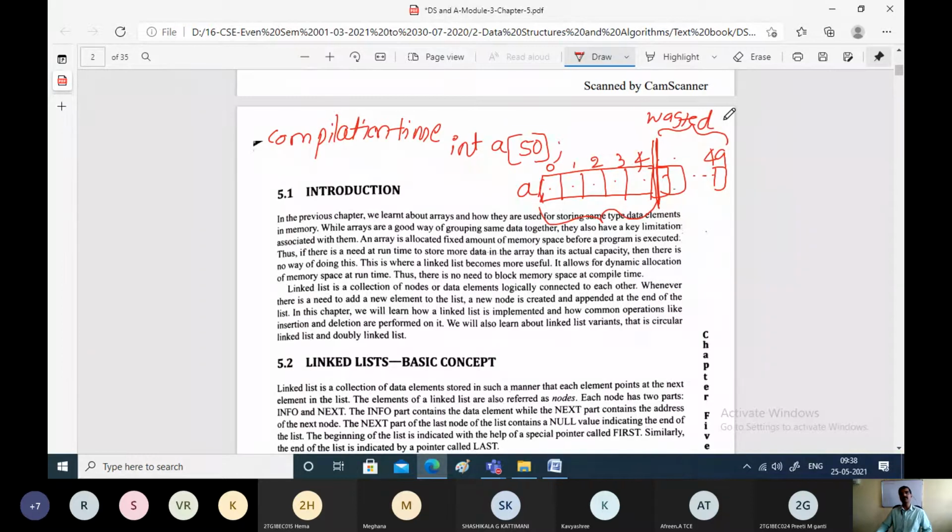Why? Because we have reserved 50 blocks of memory locations and we are using only 5 memory locations. So the remaining 45 blocks will be wasted unnecessarily. That is another disadvantage of the array. That means memory is fixed. You cannot increase it or decrease it.